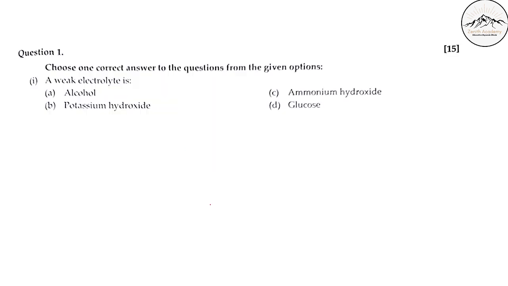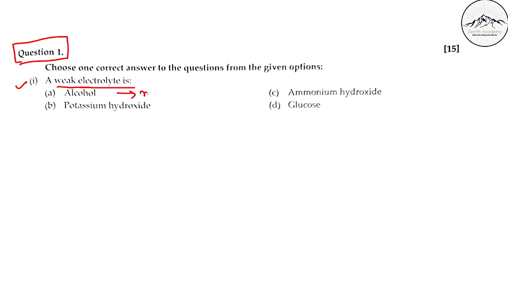So let's start. The first question is, choose any one correct answer to the questions from the given options. A weak electrolyte is. We know question 1 is all MCQs. So first question, a weak electrolyte is, out of these 4 we have to select the weak electrolyte.